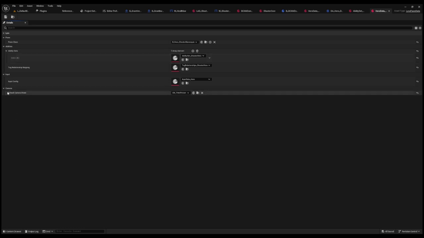And we can see right here the default camera mode is whatever it is that we set up for this data asset. So when this data asset Hero Data Shooter Game runs, and we can see where that's referenced, then it's going to load the pawn class, the ability set, the tag relationships, the input data, and the camera mode. Okay, so let's go ahead and change this just real quick to our first person.